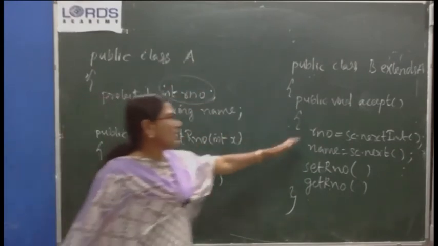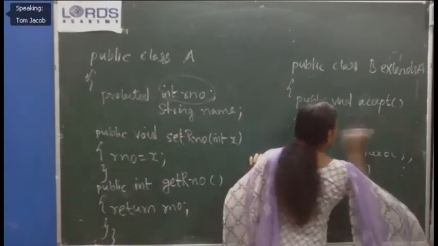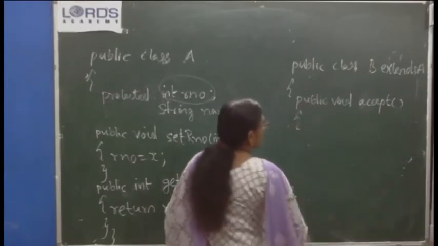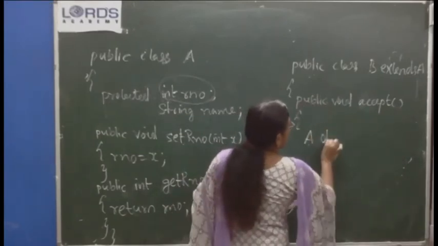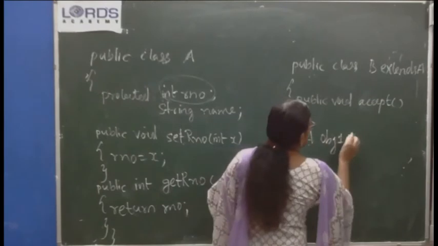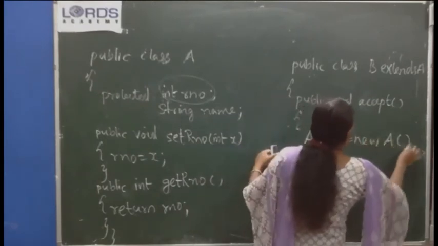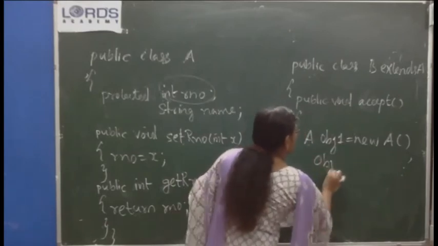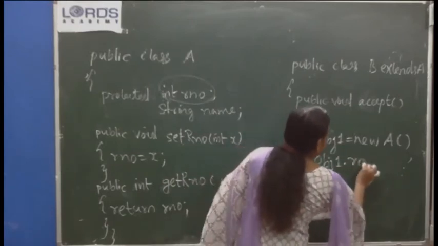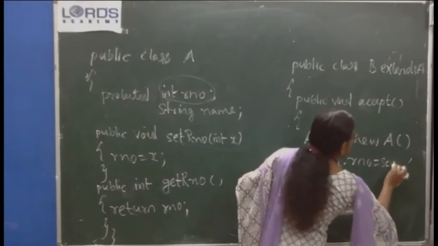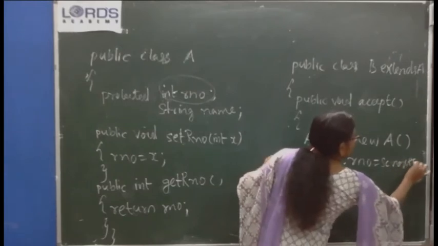You will not be able to refer directly like this. Instead, in this class, create an object of the class by calling the constructor, and then obj1.rNumber equal to sc.nextInt.